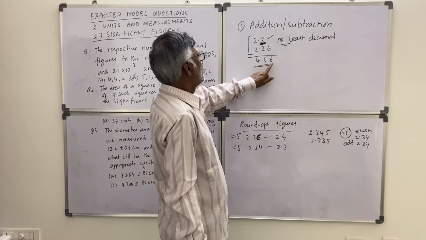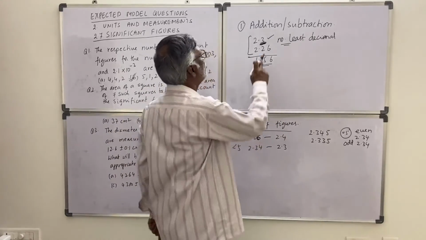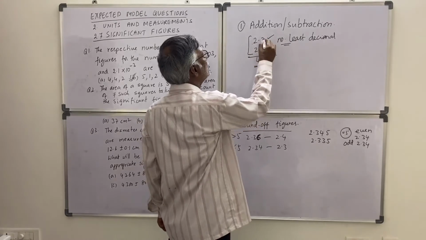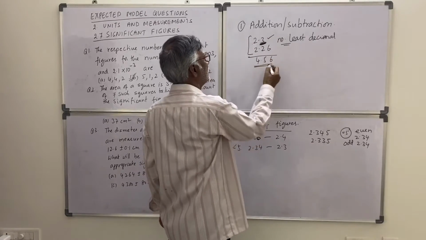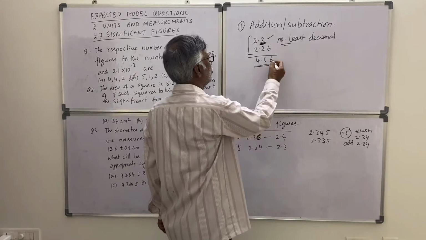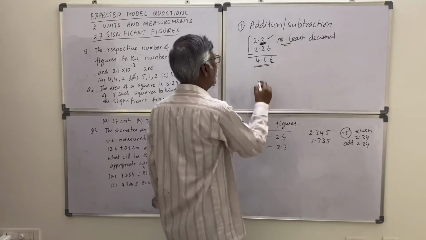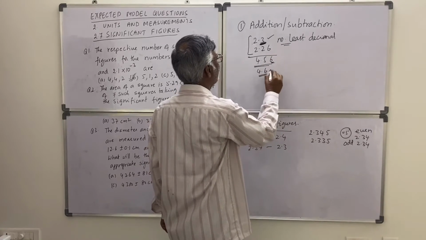Here you need to drop this, because the final number should have only one decimal place. Here you got two decimal places, so drop this by rounding off. So 4.6 is the final result.